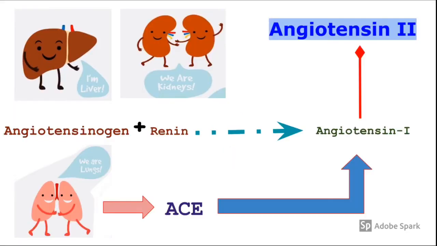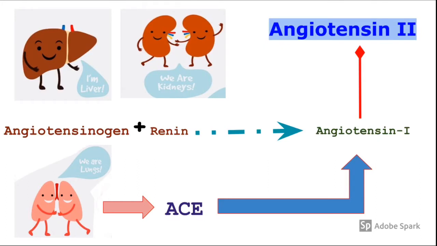So we got angiotensin 1 from angiotensinogen and renin. It is very clear. Angiotensinogen is from the liver and renin is from the kidneys. So angiotensinogen reacts with renin to get angiotensin 1.